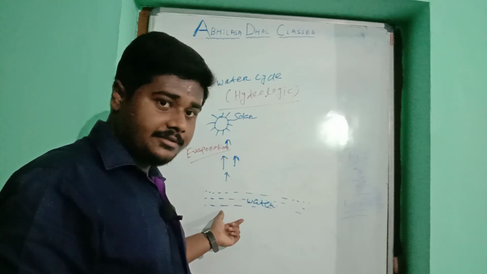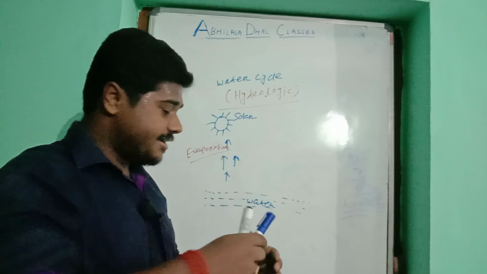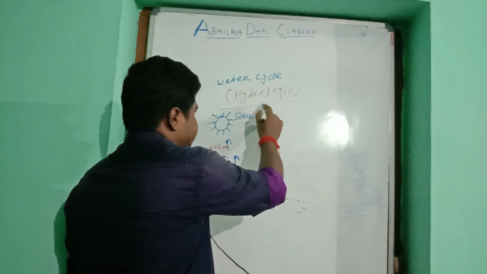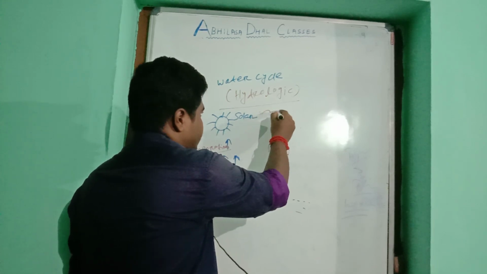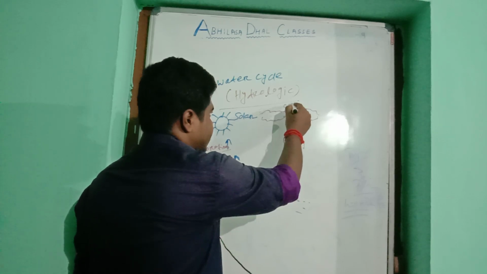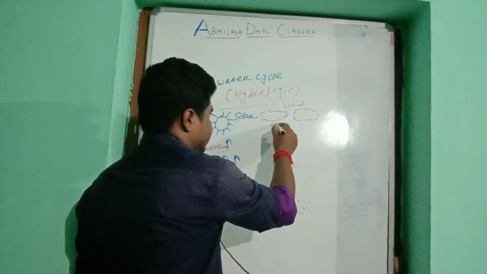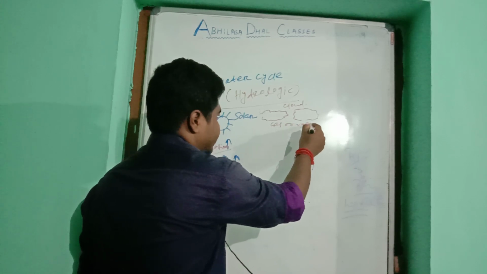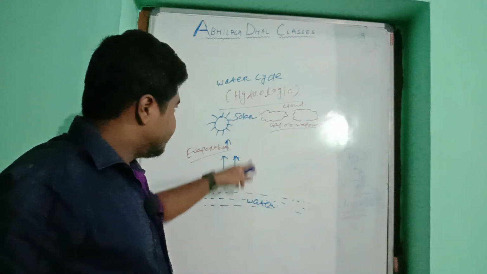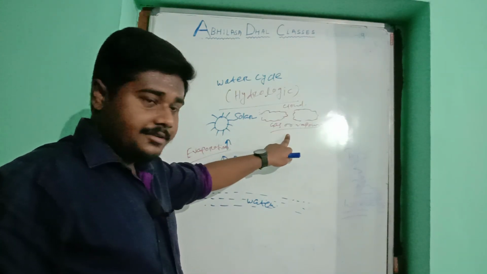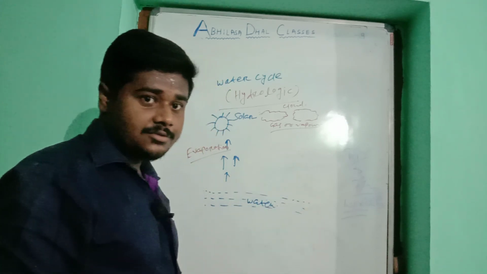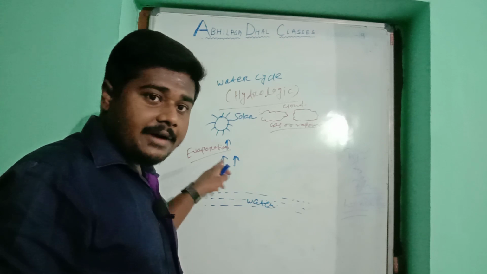When the water evaporates and stays in the cloud in the form of gas or vapor, that water converted into the gaseous or vapor state forms clouds. That is the process of evaporation.